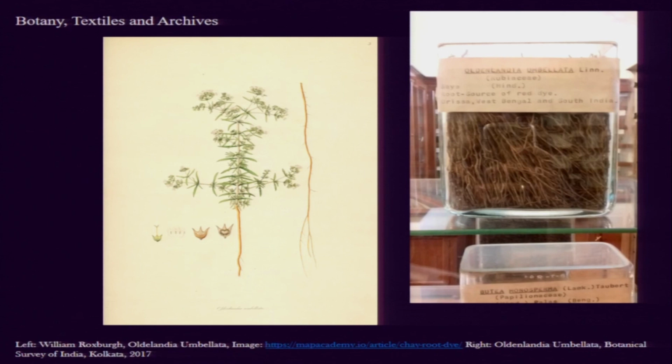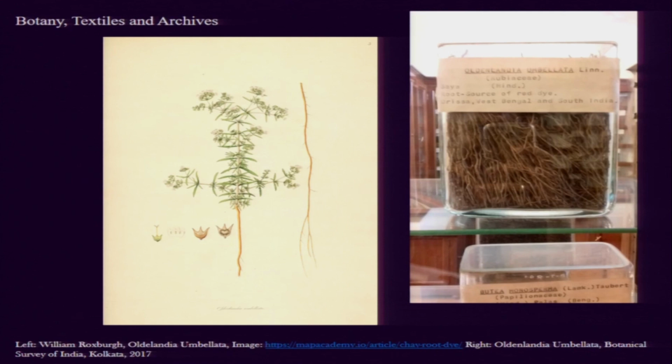And the entire process was actually a collaborative one in which a number of unknown Indian artisans contributed, but unfortunately, and this was also a very strategic move, the Indian artisans were never named, while the printers, and of course William Roxburgh, who compiled all the information and made them into these books, were recognized.